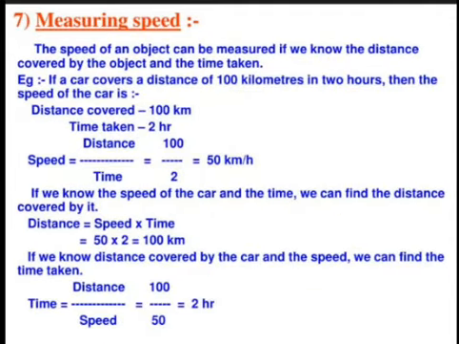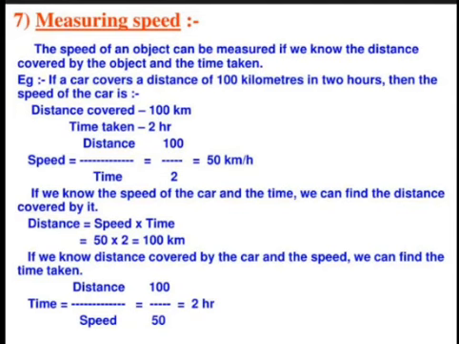Measuring speed. How will we measure the speed? The speed of an object can be measured if we know the distance covered by the object and the time taken. For example, if a car covers a distance of 100 kilometers in 2 hours, then the speed of the car is 50 kilometers per hour by using the formula distance upon time.